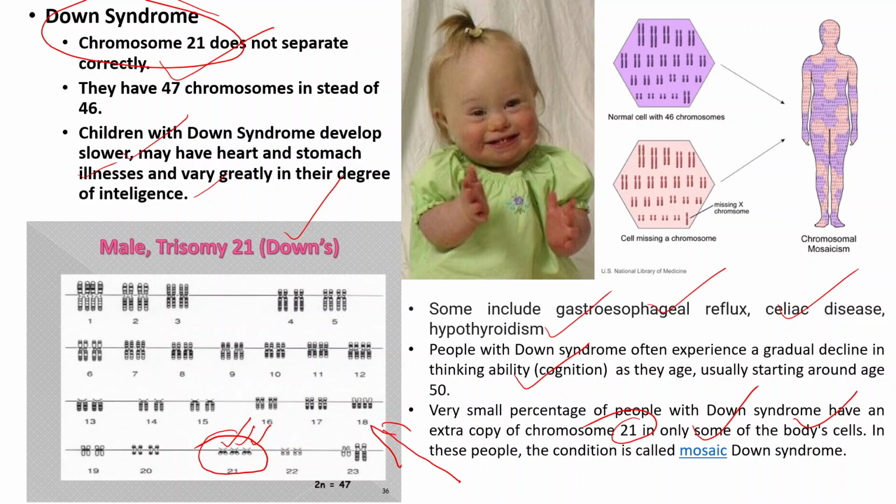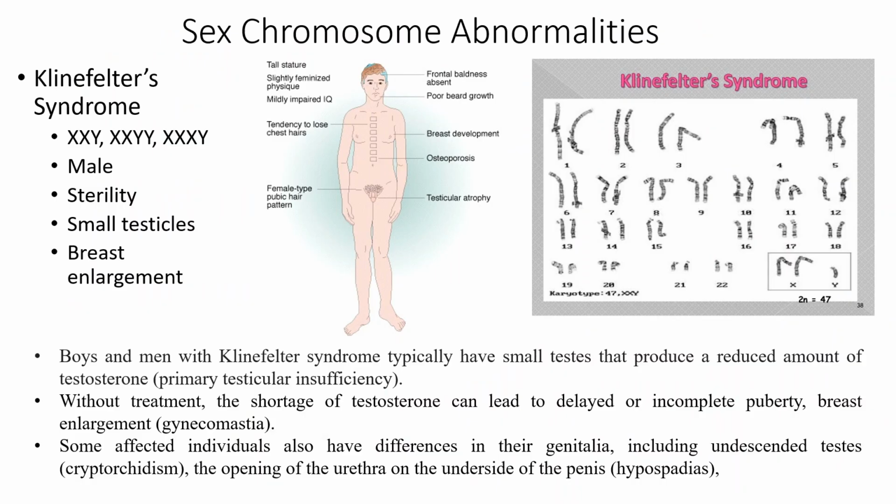There are different other chromosomal aberrations. This is just one example. We'll see some of the other examples also. Like there are some sex chromosomal abnormalities which are again due to the non-disjunction mechanism.